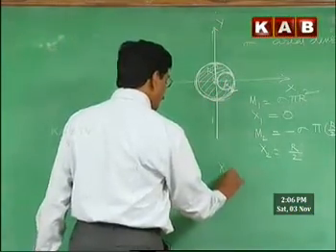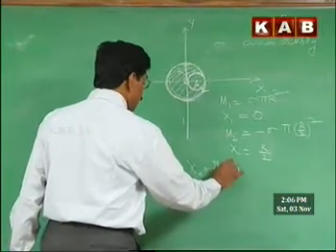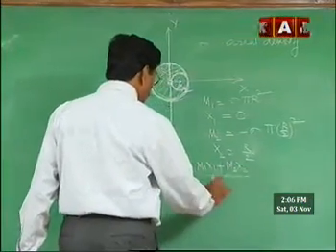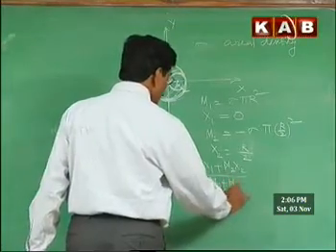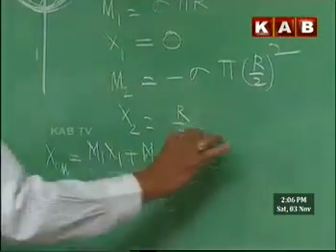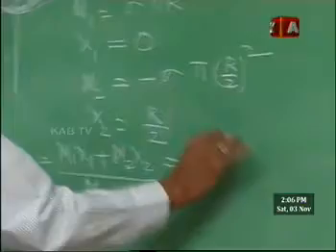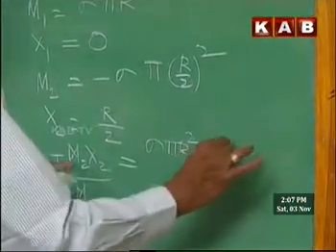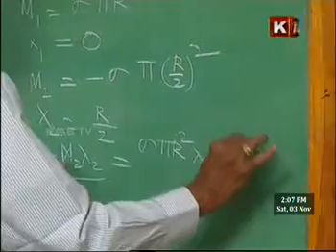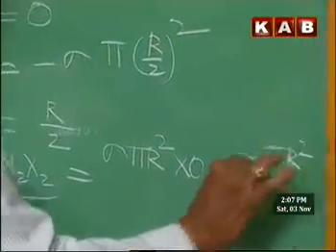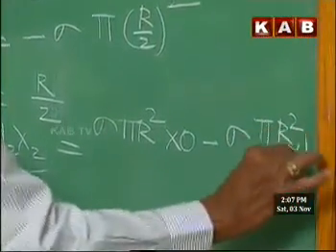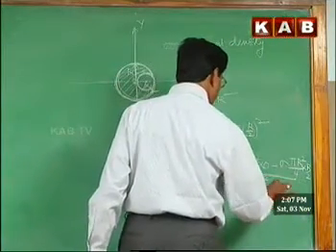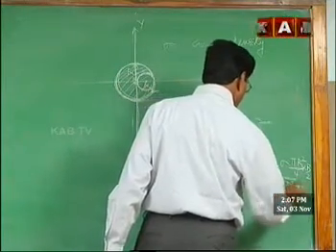Therefore, the x center of mass is m1 x1 plus m2 x2 divided by m1 plus m2, as per the definition. So, m1 x1 is sigma pi r square into 0, minus m2 x2, where m2 is sigma pi r square by 4, into r by 2, divided by sigma into pi r square minus pi r square by 4.